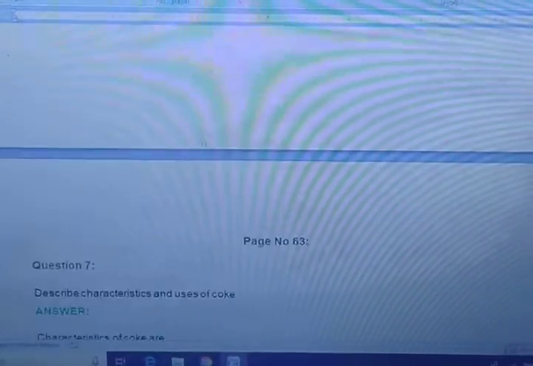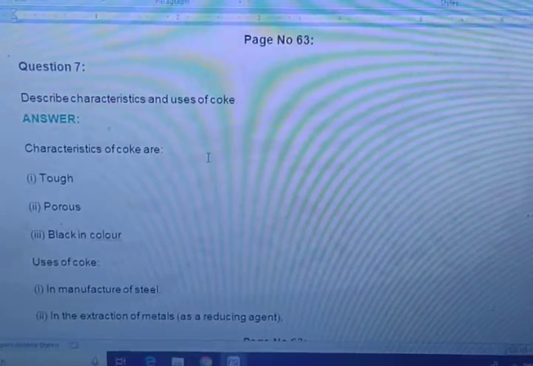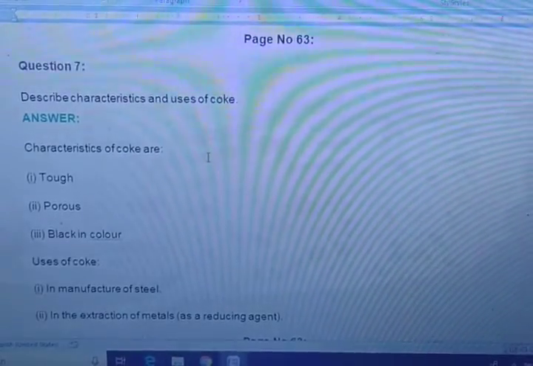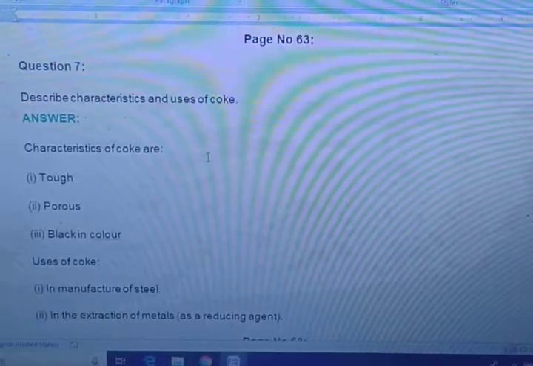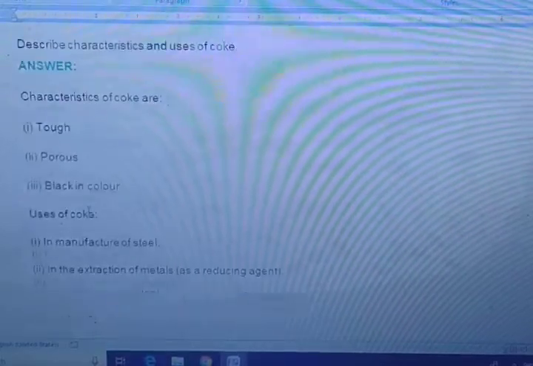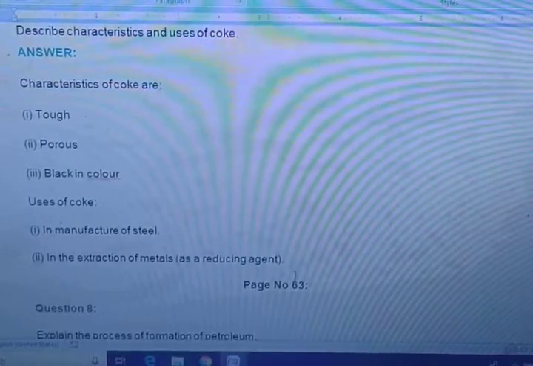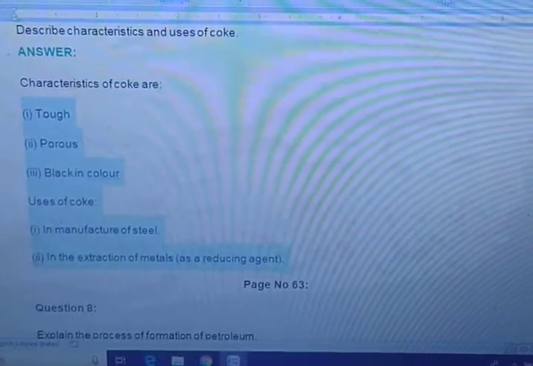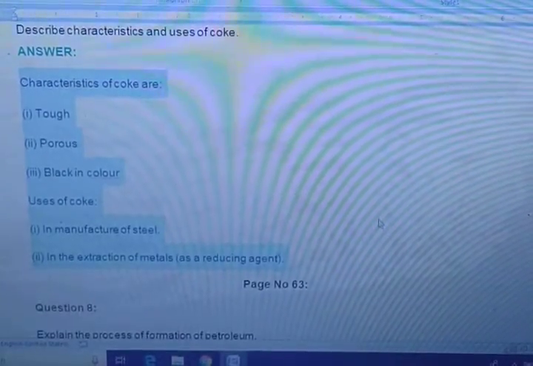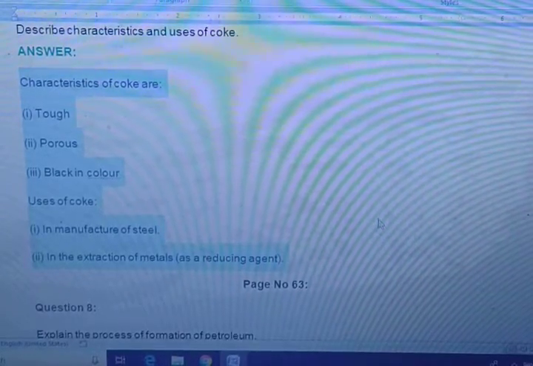So the next question, question number 7, is, describe the characteristics and uses of coke. Very, very important. What are the characteristics of coke? The characteristics of coke are tough, porous, black in color. And what are the uses? In manufacturing of steel and in the extraction of metal as a reducing agent. Very, very important question. You can see here, this whole answer you have to write in your notebook. So the characteristics of coke are tough, porous, black in color.